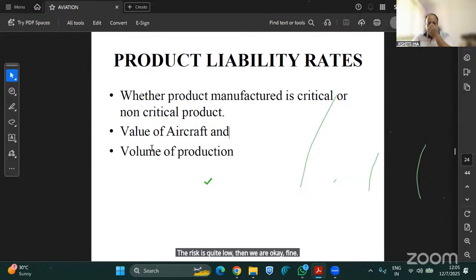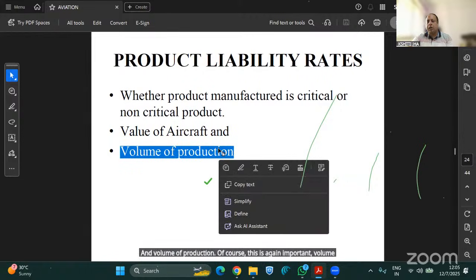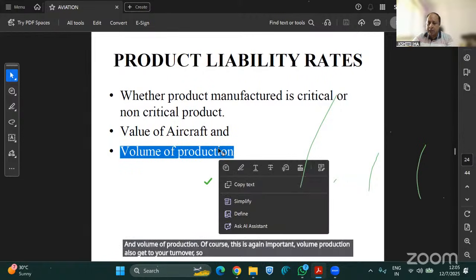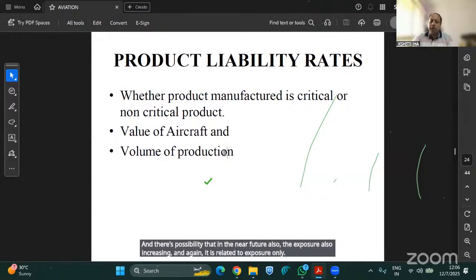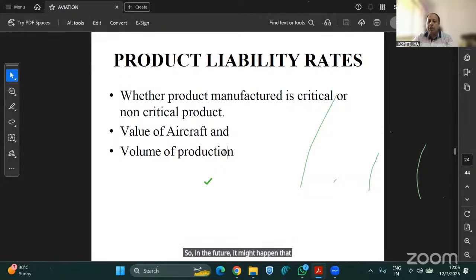And volume of production, of course, is again important. Volume of production is also related to your turnover. If the turnover is high, it means your business is growing, and there is a possibility that in the near future the exposure is also increasing. Again, it is related to exposure only. So in future, it might happen that at the next renewal, we are going to increase the sum insured, or our exposure is going to increase. So these things are there.